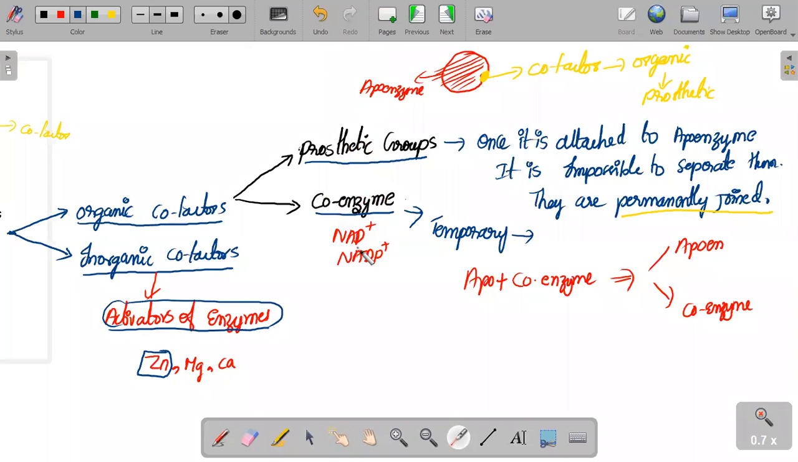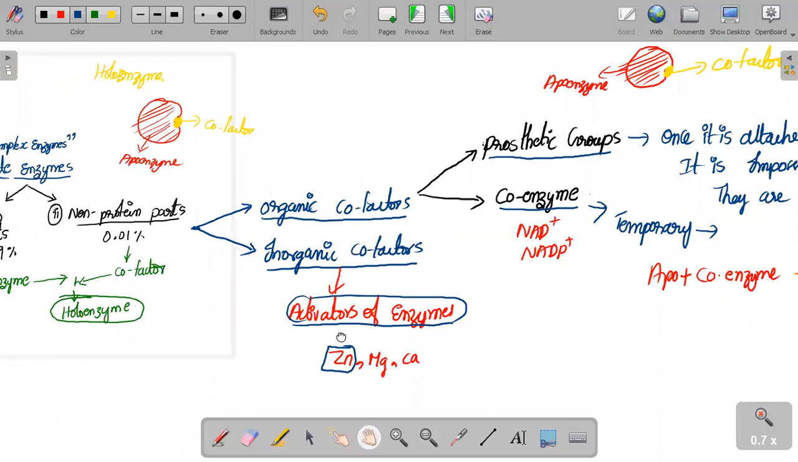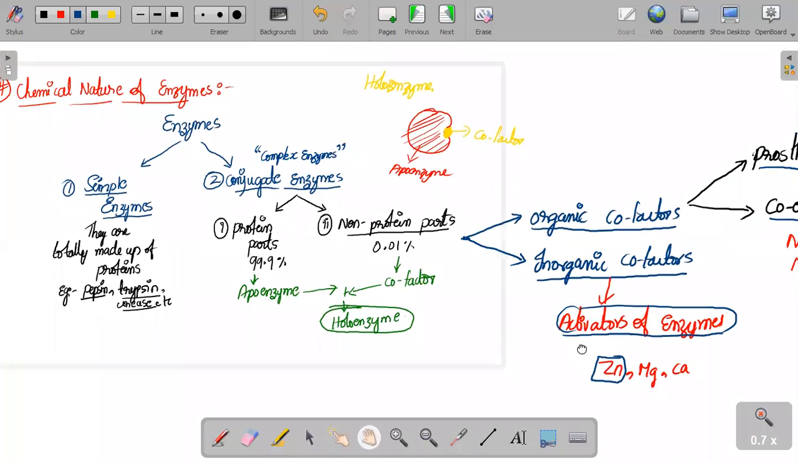Examples of coenzymes are NAD plus and NADP plus. And for prosthetic groups, the heme part in hemoglobin is actually a prosthetic group. It is permanently attached to the globin part. That's it, we completed the chemical nature of enzymes, and from the IP point of view, this whole topic is highly important.